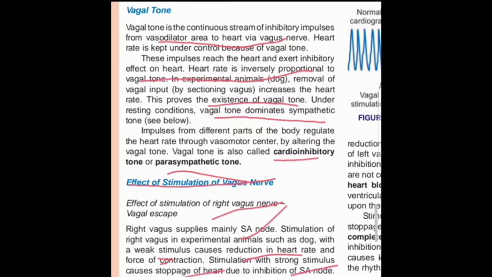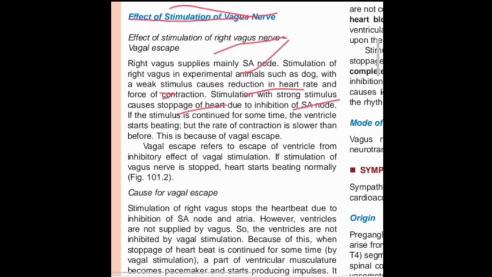If the stimulation is continued for longer, what happens? The ventricle starts beating, but the rate of contraction is slower than before. This causes vagal escape. Vagal escape is the escape of the ventricle from the inhibitory effect of vagal stimulation. If the stimulation of the vagus nerve is stopped, the heart begins beating normally.